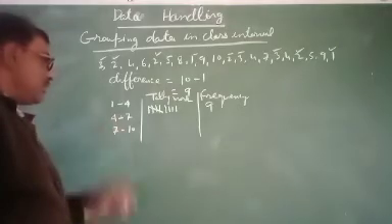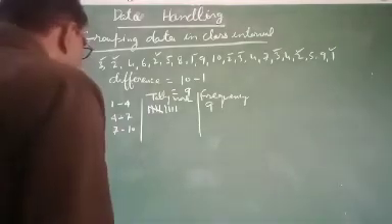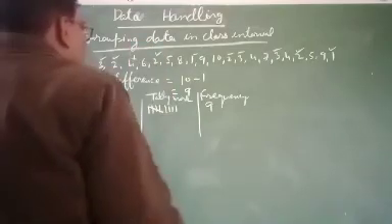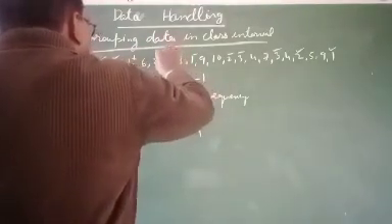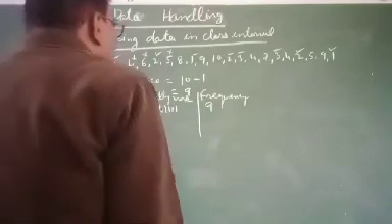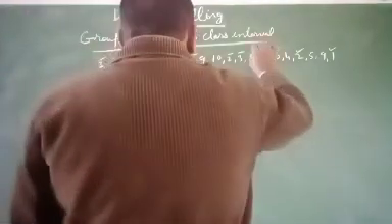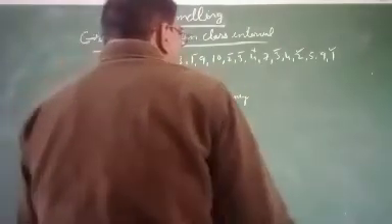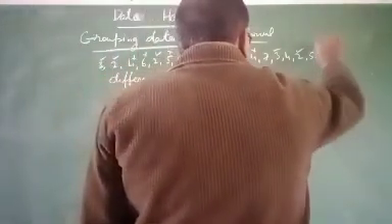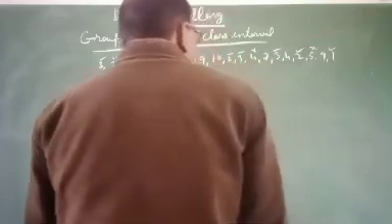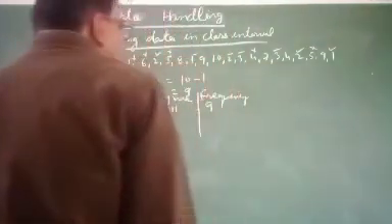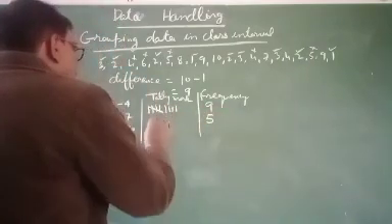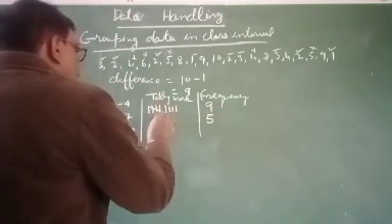Now, which numbers are below 7 but greater than or equal to 4? That is 1, 2, 3, 4, 5. Therefore, this count will be 5. Therefore, the frequency will be 5, and this will be 1, 2, 3, 4, 5.